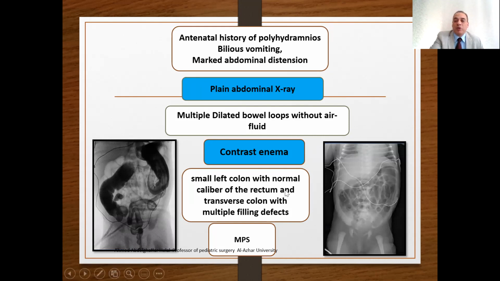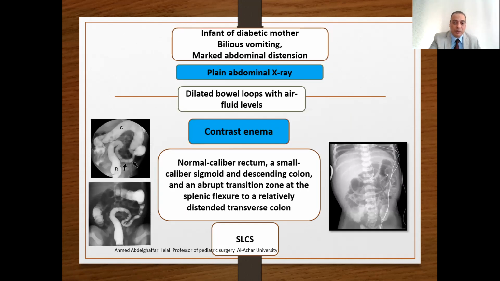The contrast enema will show a small microcolon with normal caliber of the rectum and the transverse colon with multiple filling defects. Usually, these cases are relieved and treated after the barium enema or a small limited enema.